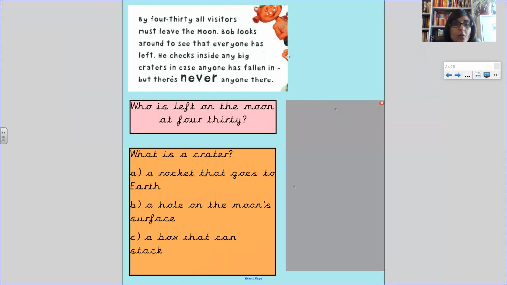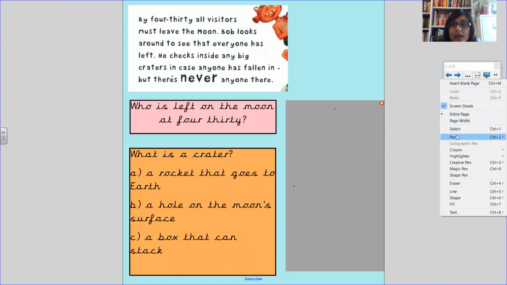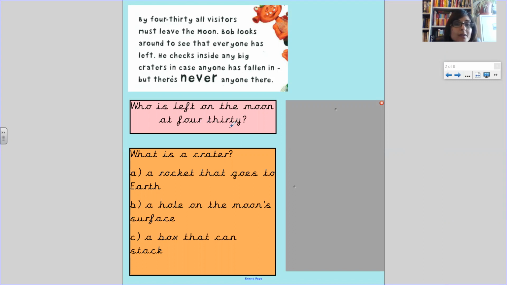Right, so what we need to do is get our pen ready for a start. Who is left on the moon at 4:30? So we're looking for the keywords 4:30 and who's on the moon. So we know that our answer is somewhere in the beginning of our text.